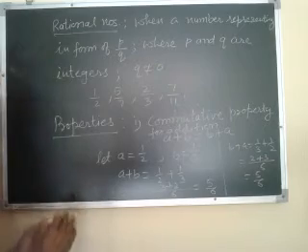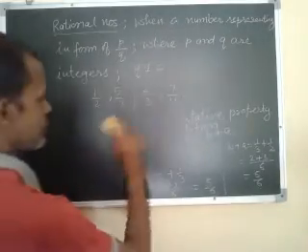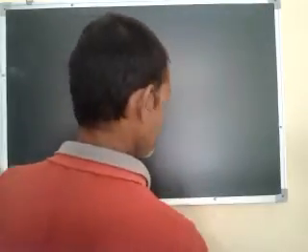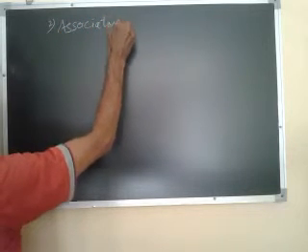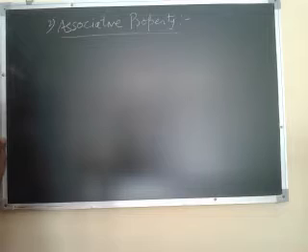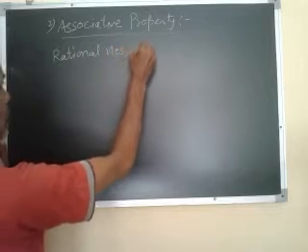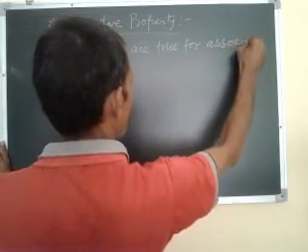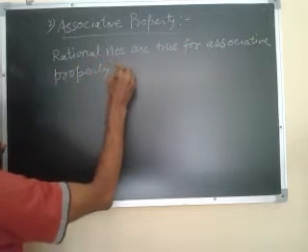As well as, rational numbers are associative. So the second property: rational numbers are true for the associative property of addition.